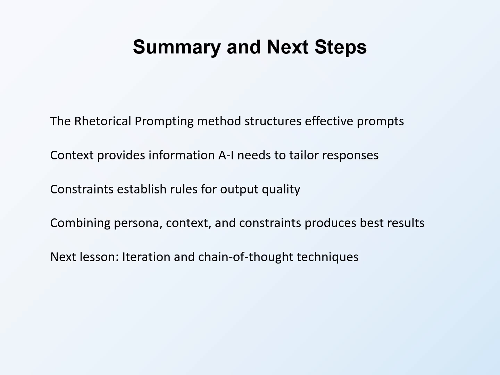Context provides information AI needs to tailor responses to your specific situation. Task context, organizational context, funder context, content context, and situational context all contribute to output relevance. Rich context enables tailored rather than generic responses. Constraints establish rules that ensure output quality meets your requirements. Length, format, tone, content, and style constraints all shape AI output. Explicit constraints prevent common AI tendencies that would produce less useful results.